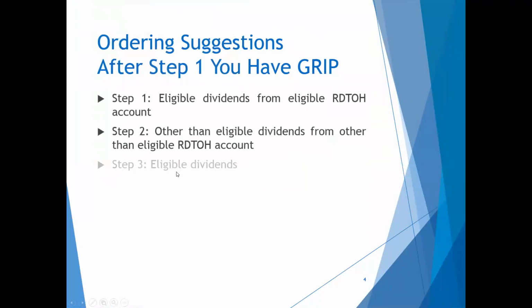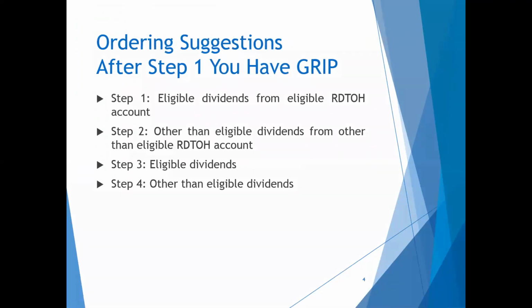So the strategy that makes sense for most Canadian corporations will be to first pay out eligible dividends that will create a refund from the ER DTH account. This should be followed by other than eligible dividends that will create a refund from the NER DTH account. The next dividend consideration will depend on whether or not there is a GRIP balance. If there is a GRIP balance after dividends already paid, remaining dividends would be consistent with existing strategies by paying eligible dividends followed by other than eligible dividends.